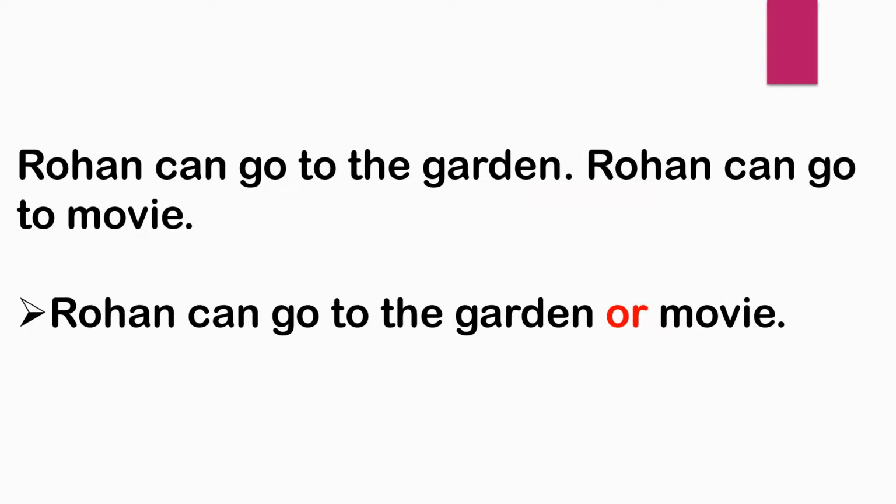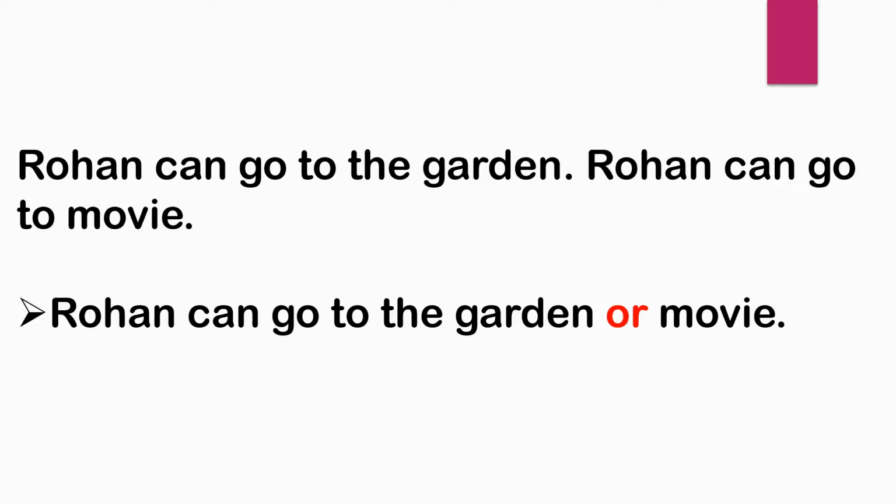Now the next example is Rohan can go to the garden. Rohan can go to the movie. Answer is Rohan can go to the garden or the movie. Now here it is Rohan's choice where he wants to go.